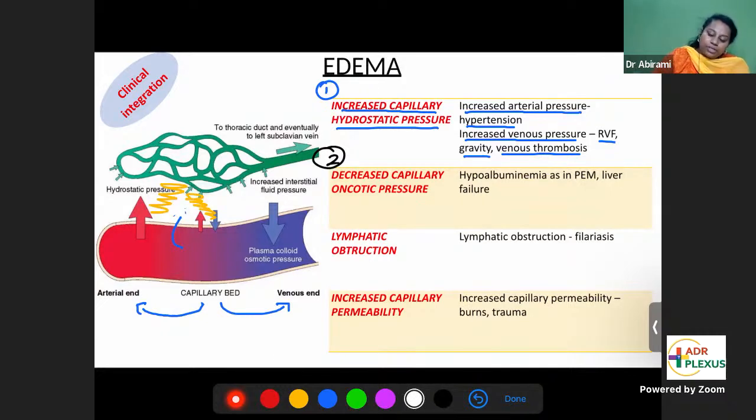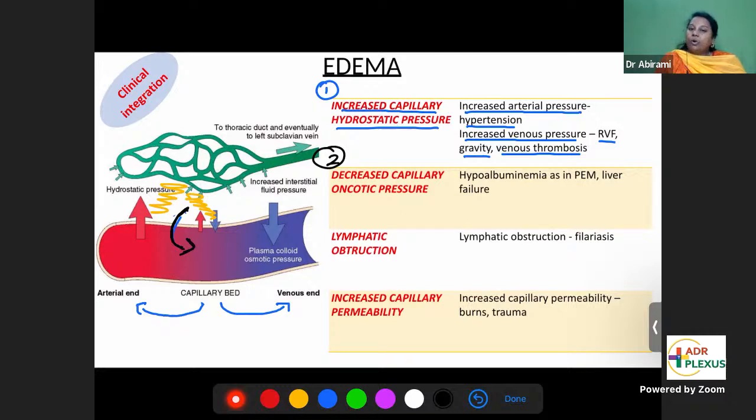The oncotic pressures are going to pull the fluid from the interstitium into the capillaries. Hydrostatic pressure in the capillary will push the fluid from the capillary into the interstitium.